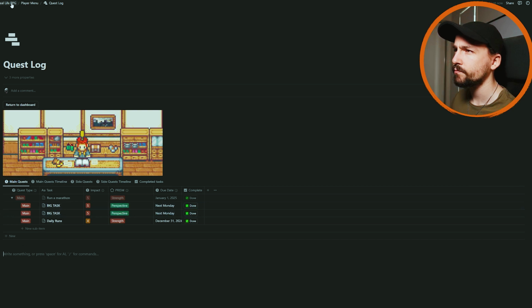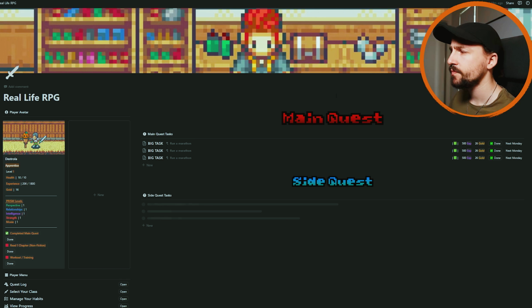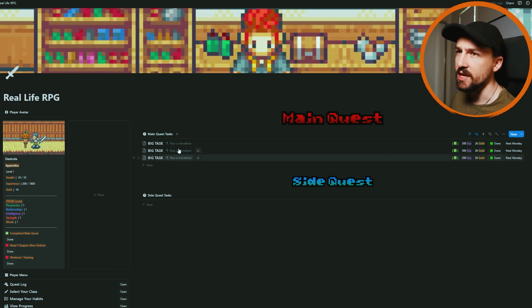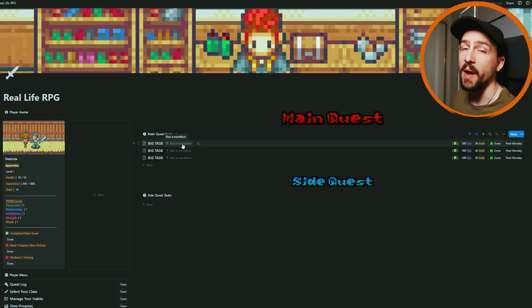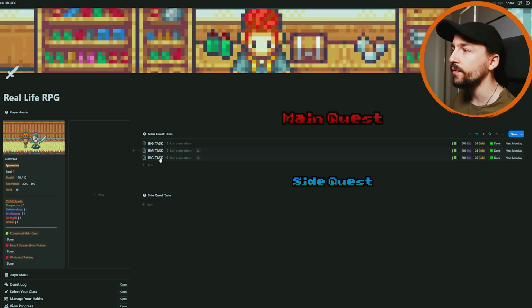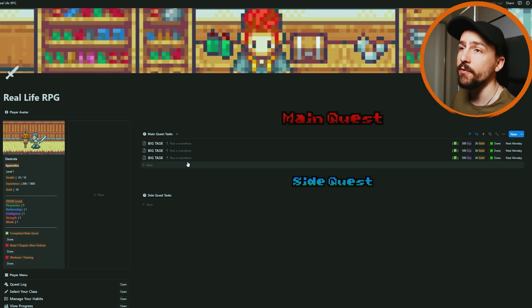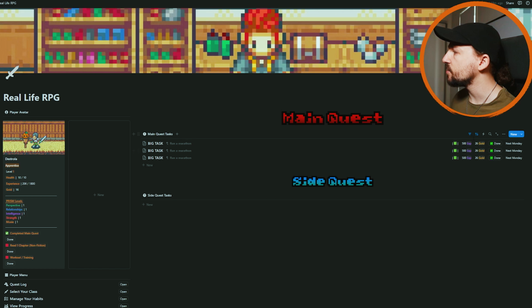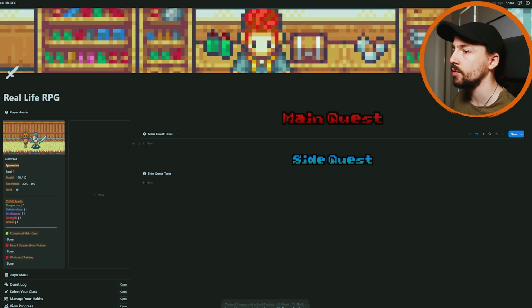There we go. We go back to the main interface. What you will notice, however, is you can see that next to the task, you see what the parent task is. So in this case, I know that all these tasks are helping me run that marathon. Now, if it was part of the subsection of studying races, it would have shown the studying races part. But now you can see each of these are going to be 500 gold and 500 experience and 26 gold, all due next Monday. If I was just super good, finished all of them, you'll see all of these values go up. Oh, I need to actually do one more task before I level up, so let's quickly go back and do that.